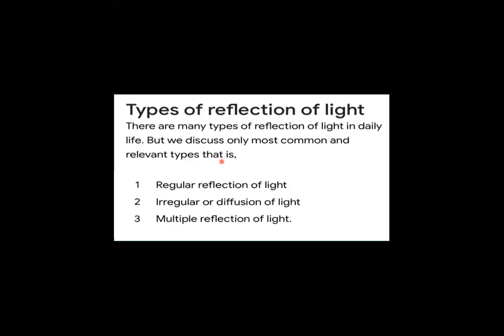The first one is regular reflection of light. The second one is irregular or diffuse reflection of light. And the third one is multiple reflection of light. I'm sorry, I missed out the first one earlier. Now we will see each type of reflection of light in detail.